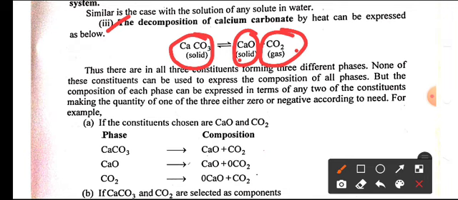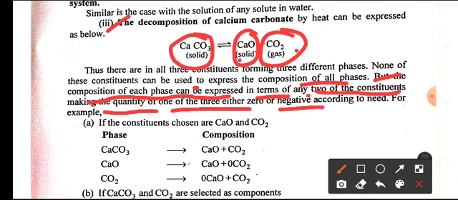None of these constituents can be used to express the composition of all phases, but the composition of each phase can be expressed in terms of only two of the constituents, making the quantity of one of the three either zero or negative according to need.